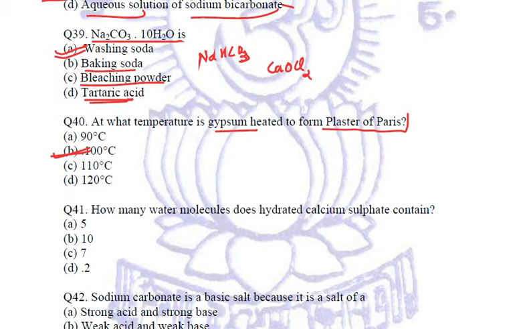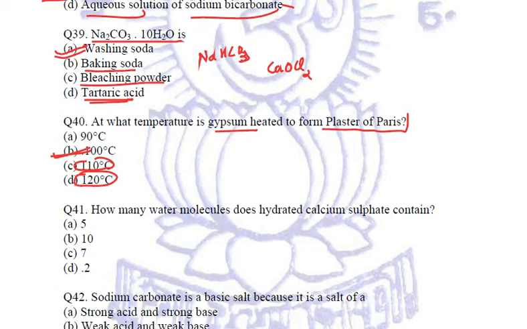We studied that if it is heated above 100 degrees, then POP will not be formed, because both the water of crystallization molecules will evaporate and we will get anhydrous calcium sulfate, which is also called burnt plaster, because it does not have the property like POP to solidify into gypsum when reacting with water. So it should be 100 degrees.